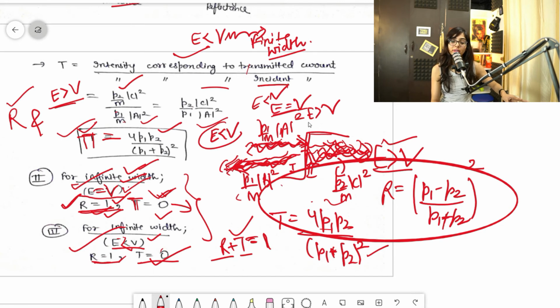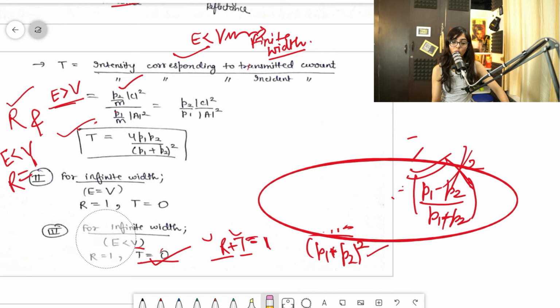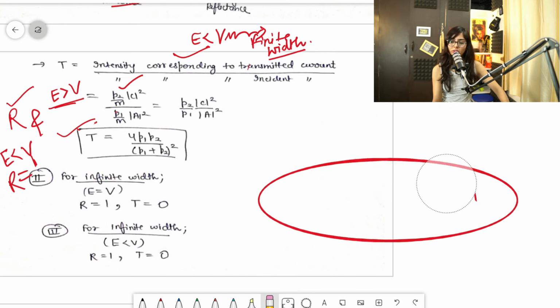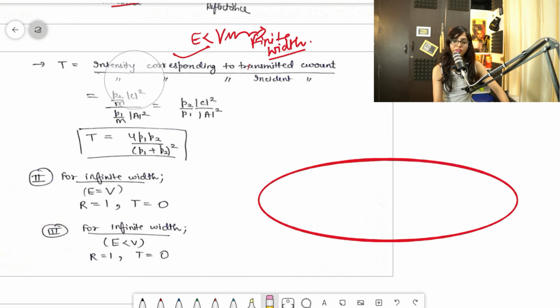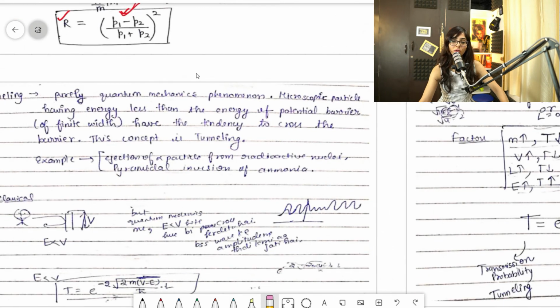Don't get confused: if the examiner says E is less than V and asks what the reflectance is, and you apply this formula, that would be wrong. You need to only write 1. Clear? This is a very simple thing, I hope it is clear to you guys. The examiner will only play between these things, he will not go beyond that. I have taken questions also, which I will discuss after I complete the theory. Then we'll see how questions come from this topic.